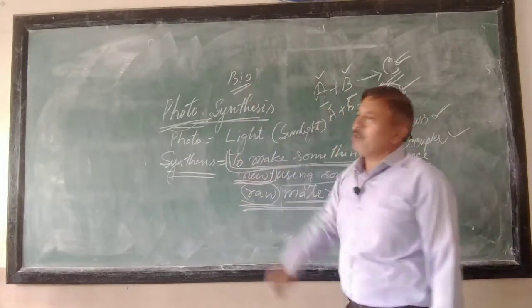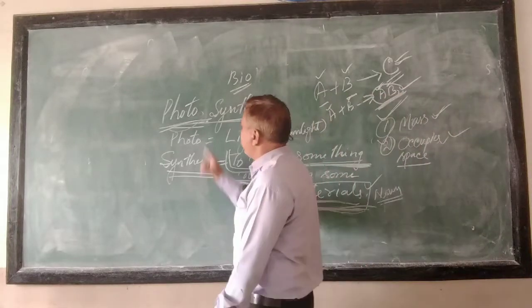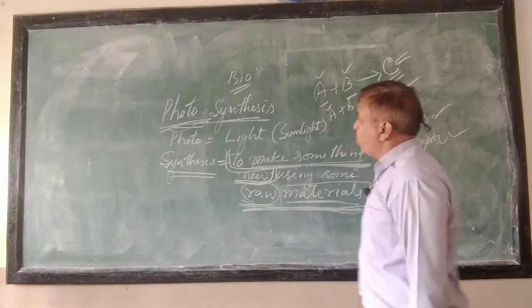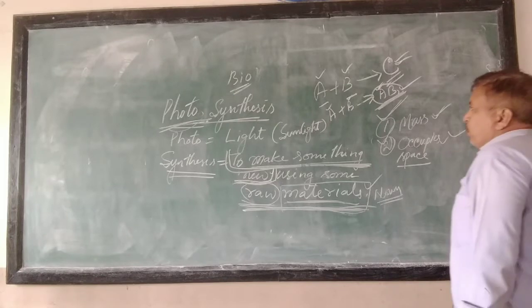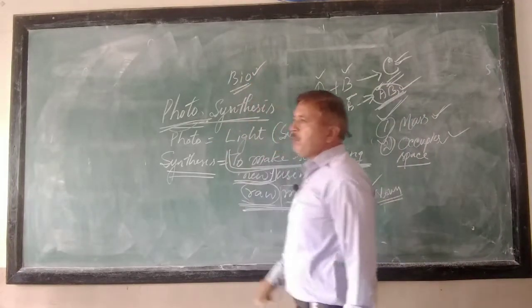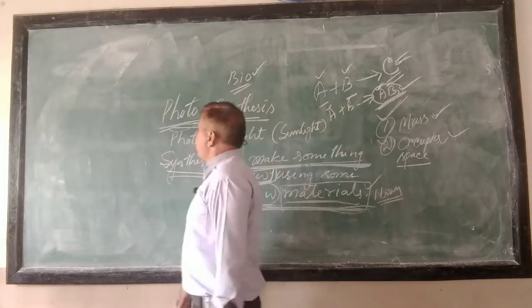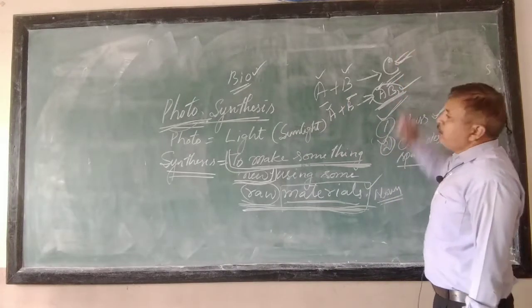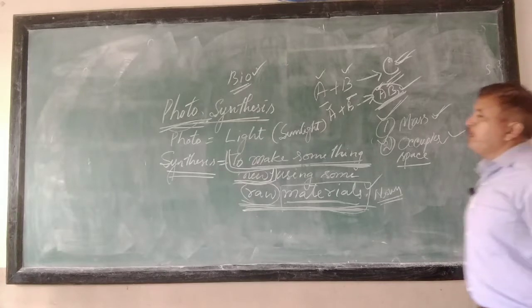So, we use this much only for our study, and when you write to define this photosynthesis, let us now see how to define or describe this process of photosynthesis. As this photosynthesis occurs in bio, meaning the plants, living beings, the second aspect is that this change is a chemical change.